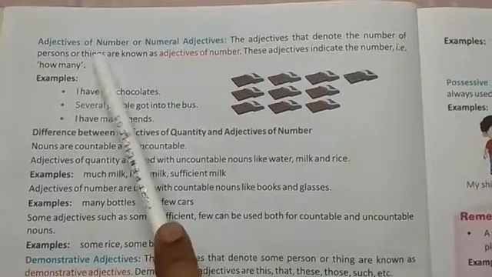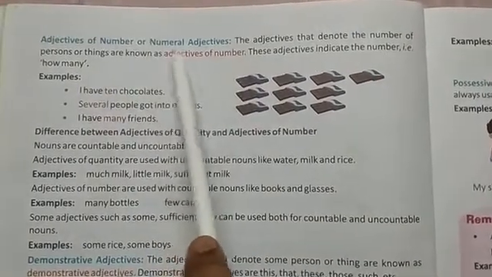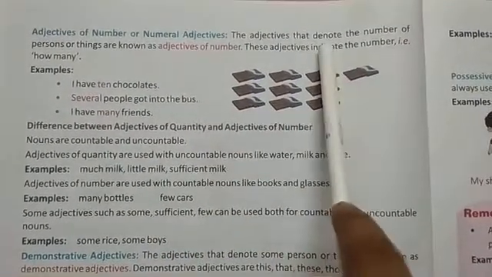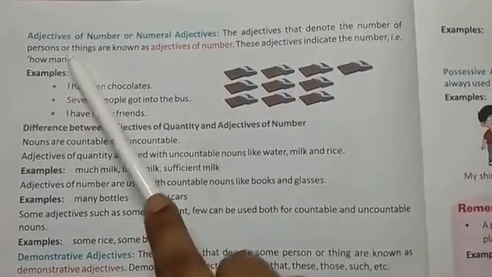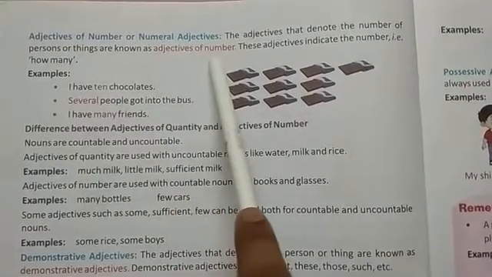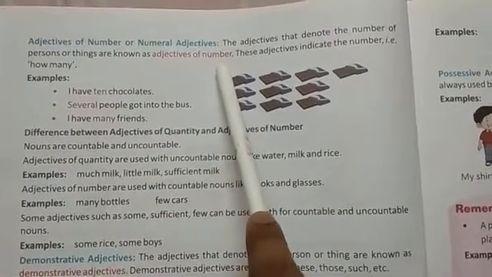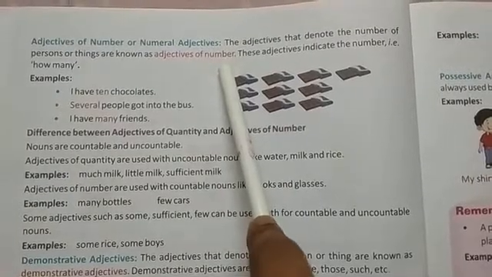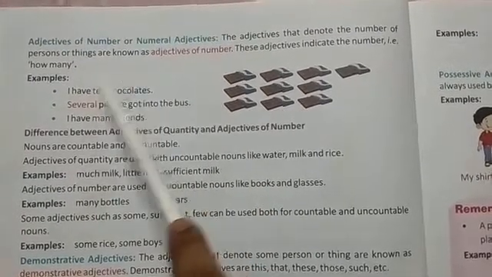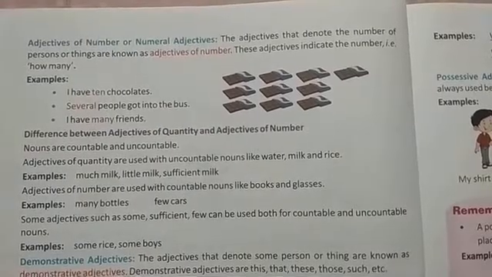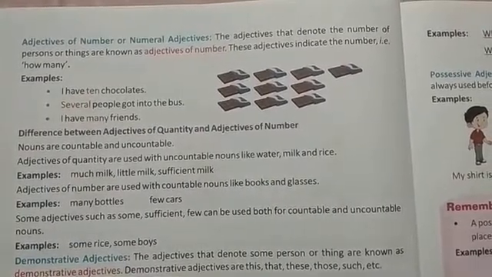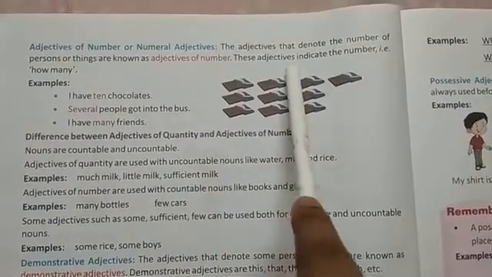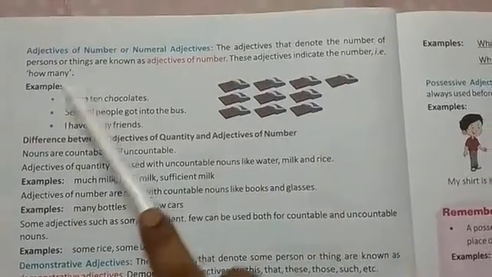Now come to adjective of number or numeral adjective. The adjectives that denote the number of persons or things are known as adjectives of number. So those adjectives that define the number of persons and things are known as adjectives of number, that indicate only the number. This adjective indicates the number, that is, how many.